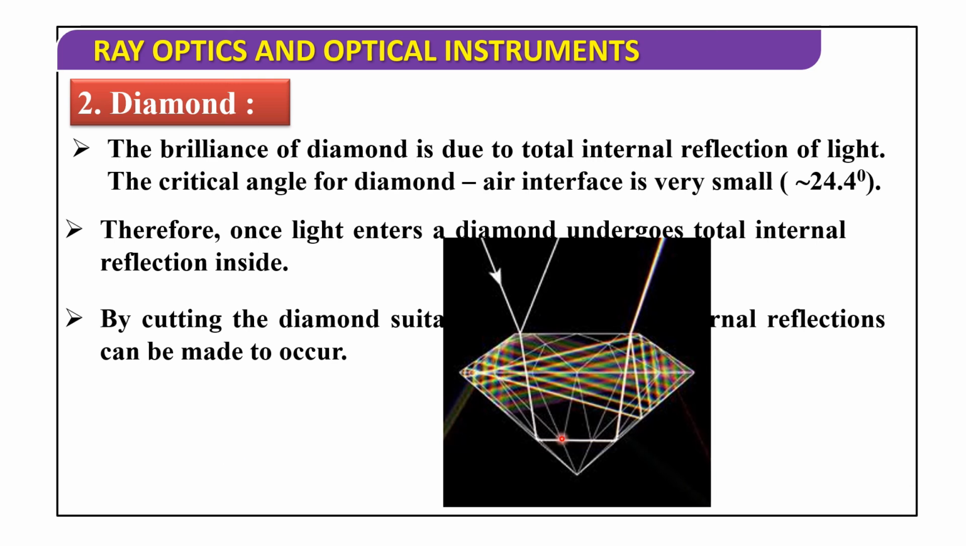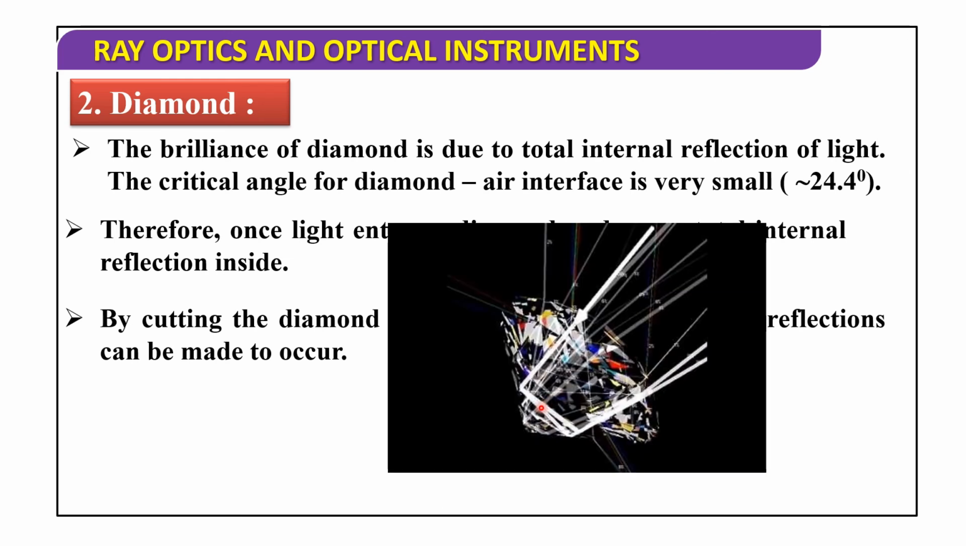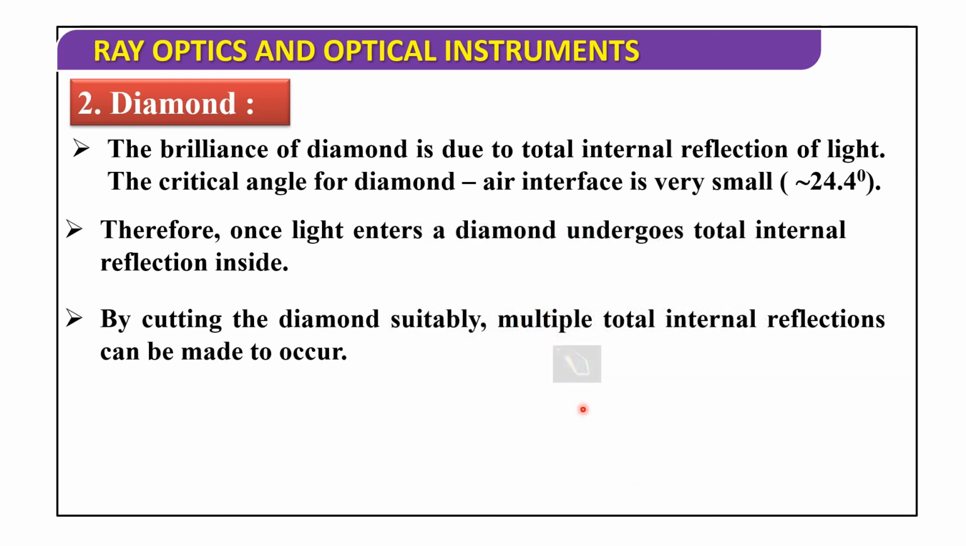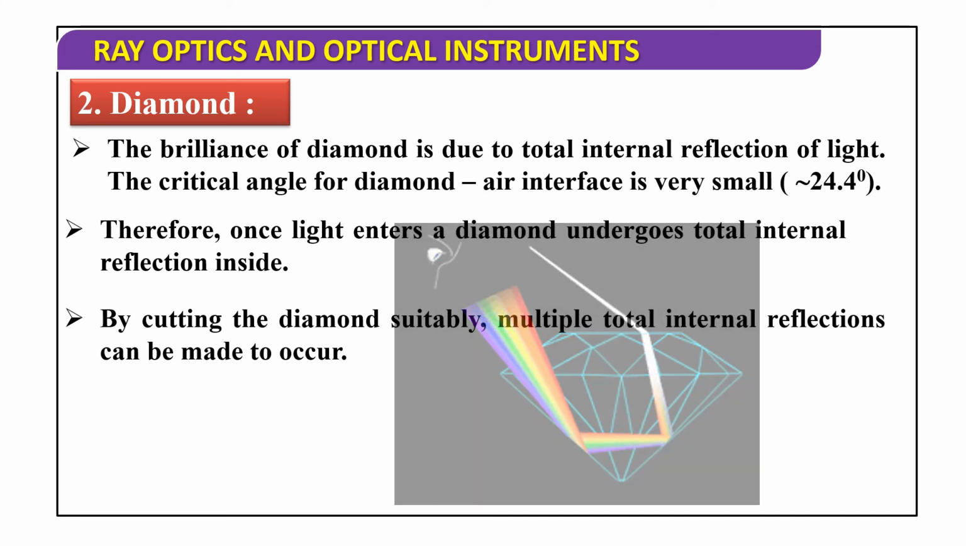So, this is the picture of a diamond. Inside the diamond, multiple reflections take place, here also, and this also. The brilliance of diamond is due to total internal reflection, because the critical angle for diamond is very small.